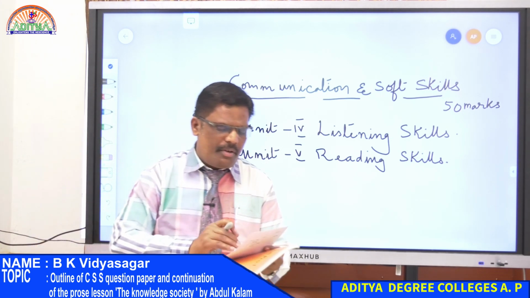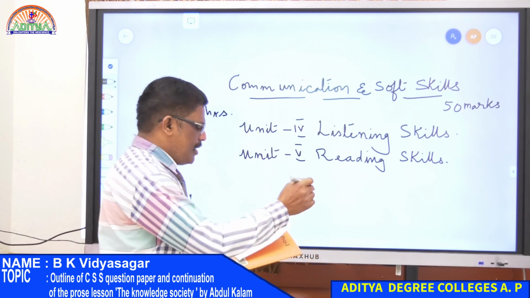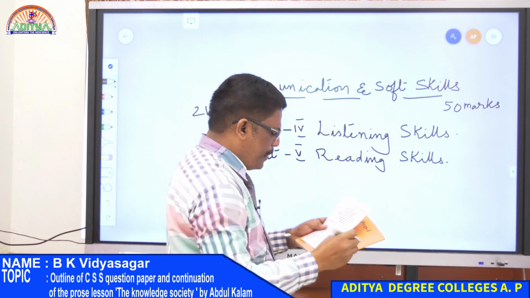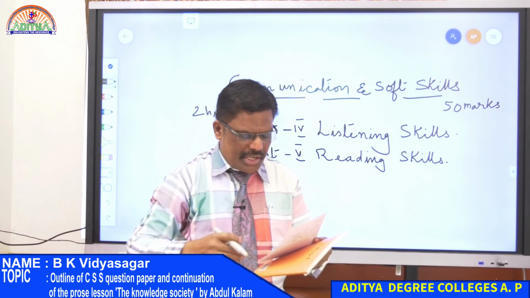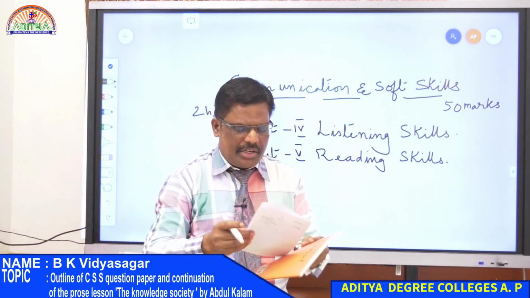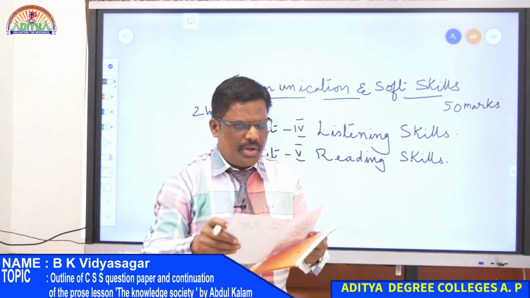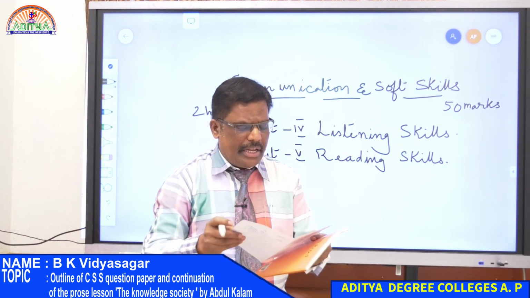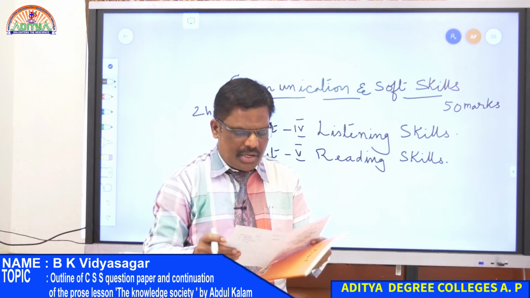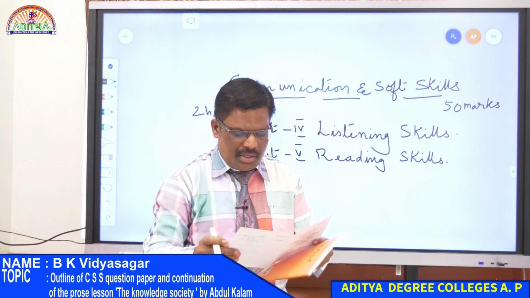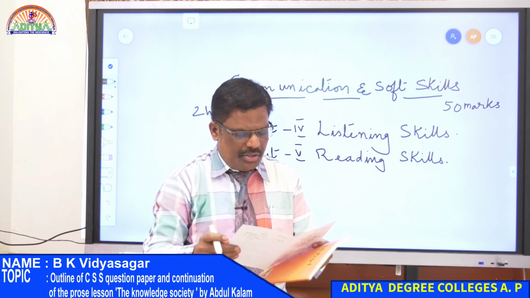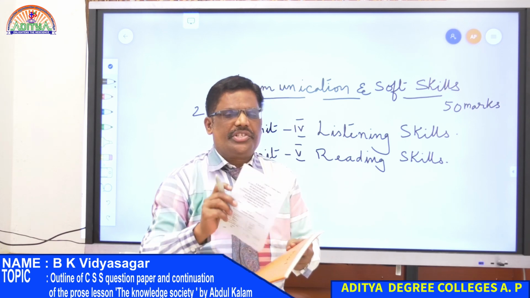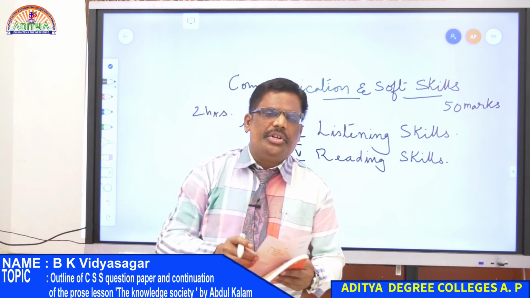Okay, so the paper, I told you, is 50 marks and a 2-hour paper, and the questions are given like 10 into half. Unit 1, you will have 10 into half. Then you have 5 marks, right?